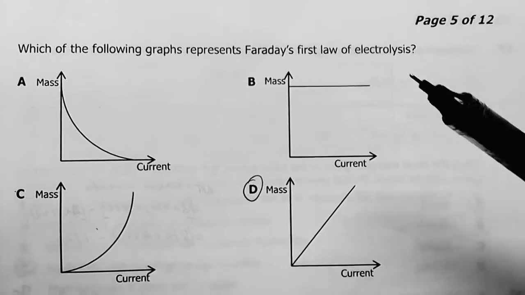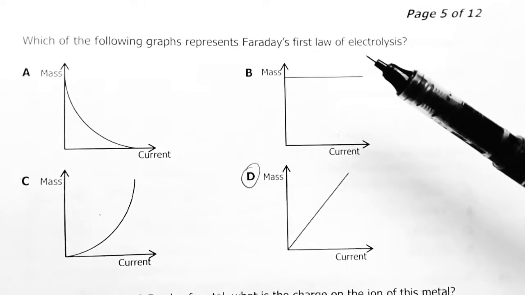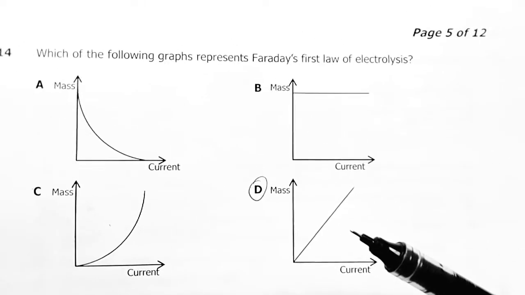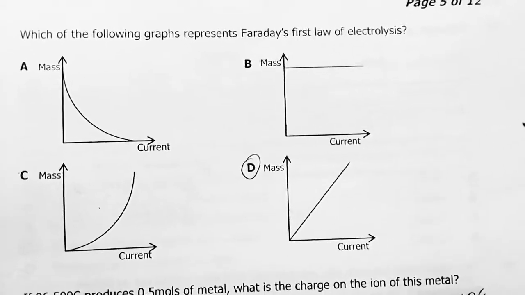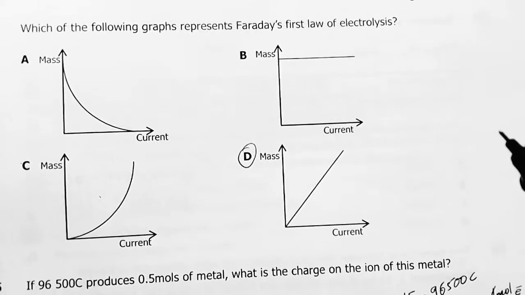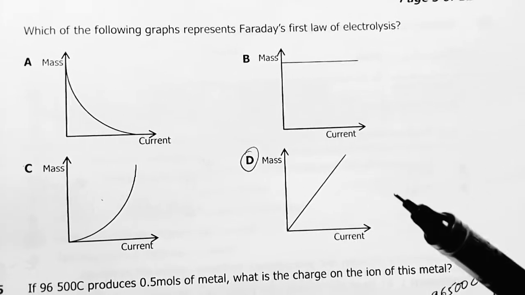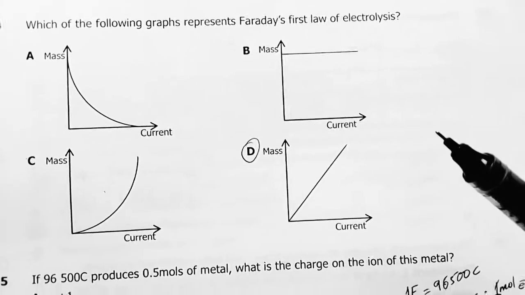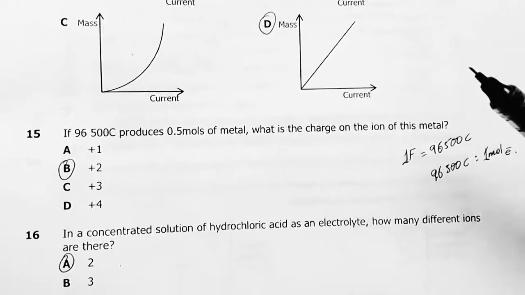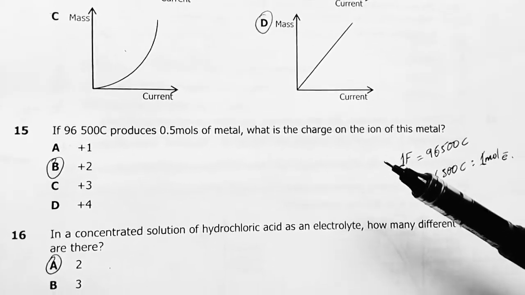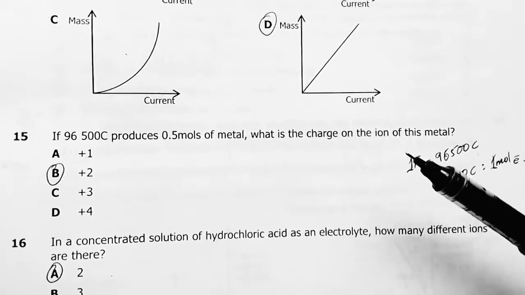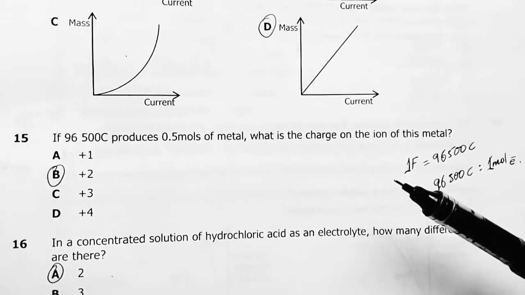Which of the following graphs represents Faraday's law of electrolysis? The answer is D. The mass of the discharged element is directly proportional to the current that has been passed through a given electrolyte. The answer is D. Number 15: if 96500 produces 0.5 moles of metal, what is the charge on the ion of the metal? The charge is going to be +2.